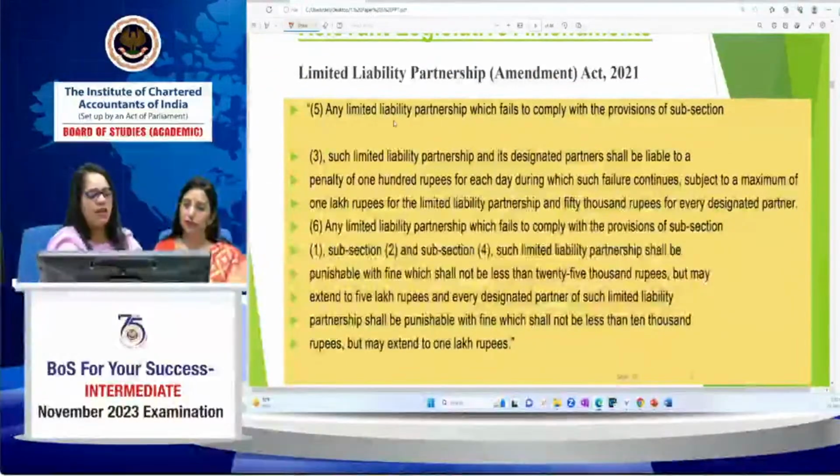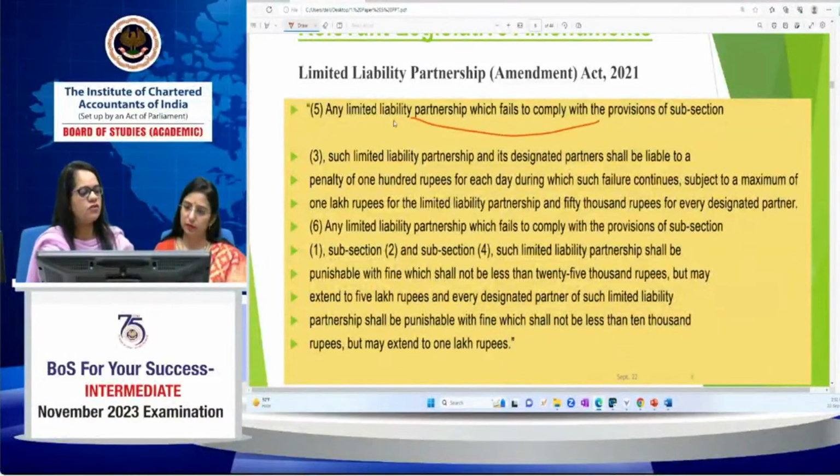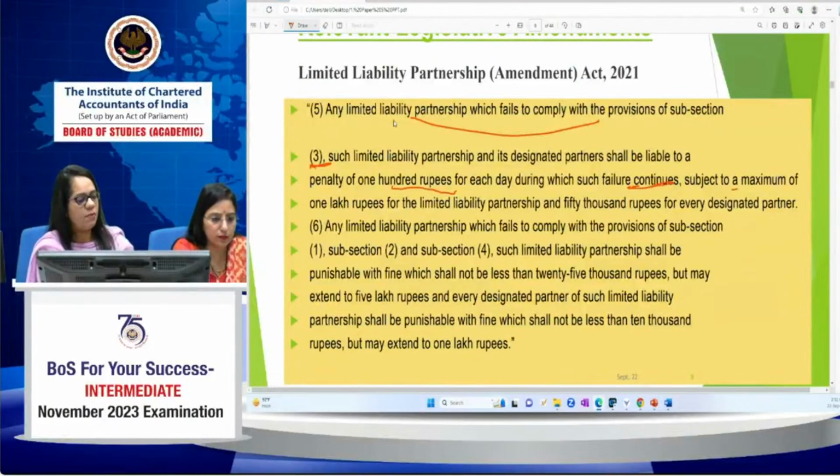And if an LLP fails to comply with the provision of subsection 3, such LLP shall be liable to a penalty of 100 rupees each day till such failure continues, subject to a maximum of 1 lakh rupees for LLPs and 50,000 rupees for every designated partner. It is more or less the same.